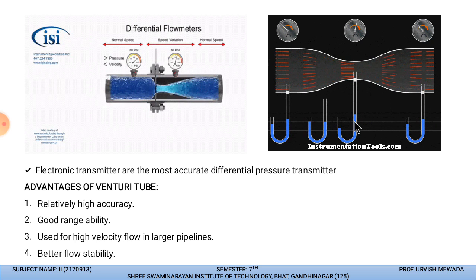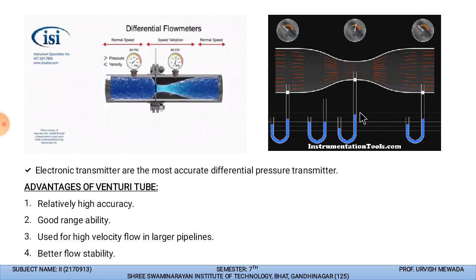You can see that this is the level of the mercury. It is highest at this point. You can see that pressure is less, so that's why the mercury is reaching the highest level. And this is the point where the mercury level is low, and this is also a point where mercury level is low. Whenever the flow is transferring through this neck, at that point the pressure will decrease, and at this point the pressure is maximum.